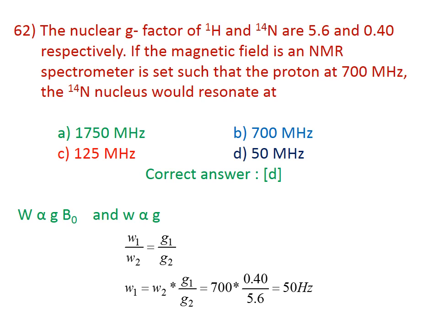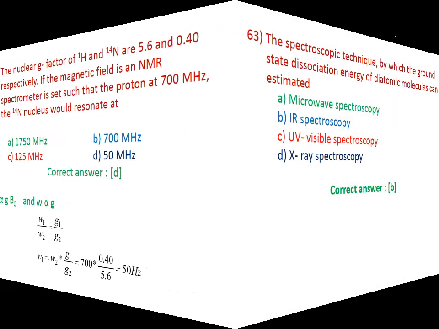Here the resonance frequency is directly proportional to g and B0. B0 is constant on both sides. Therefore, we can say omega is directly proportional to the g factor. The correct answer for the question is D.